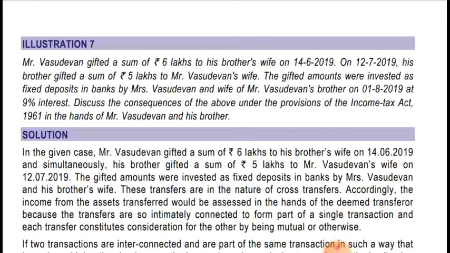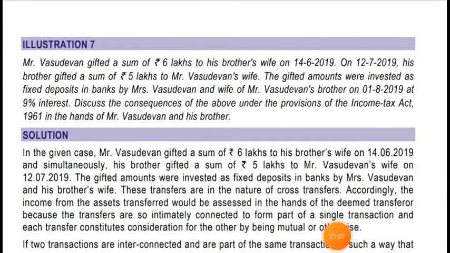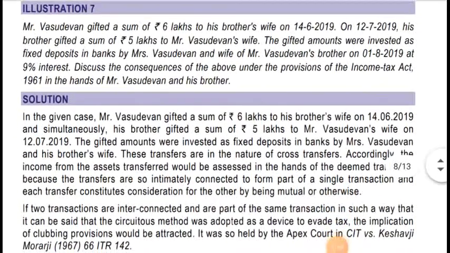So in this case, to the extent of 5 lakh, that is the cross transfer limit. The cross transfer amount is only up to 5 lakhs. So the provision of clubbing will be applicable, that is, income from that 5 lakhs will be taxable in the hands of Mr. Vasudevan, and income from 5 lakhs will be taxable in the hands of Mr. Vasudevan's brother.